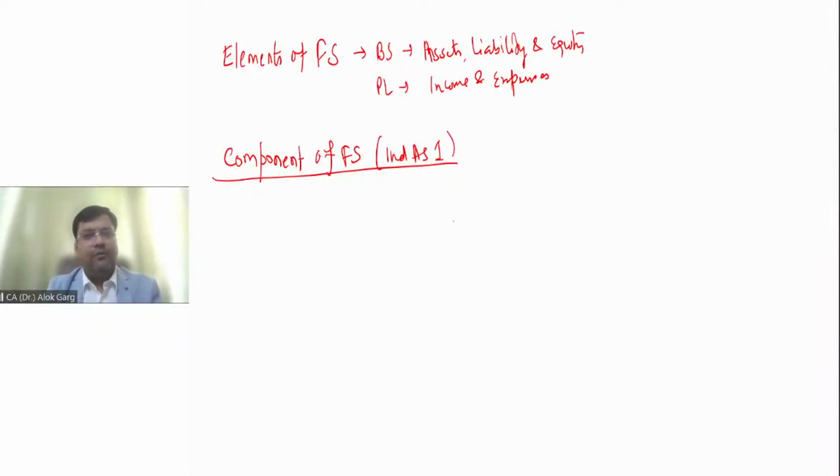If loss will be there, of course it will come into your P&L. If profit will be there, of course it will come into your P&L. And in one set of statement of profit and loss, because it consists of comparative period also, there could be a profit, there could be a loss. Okay, is that clear?